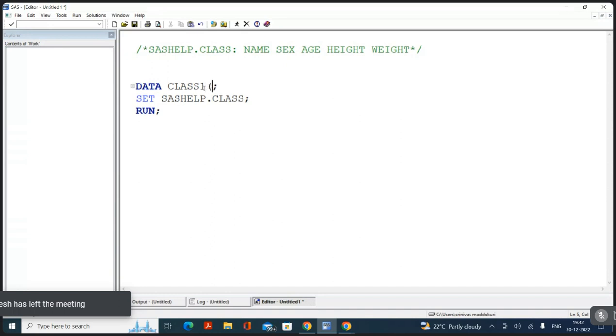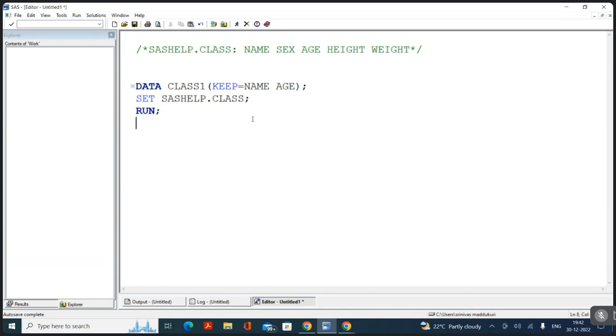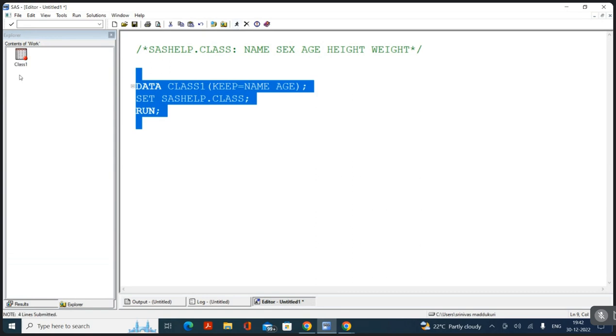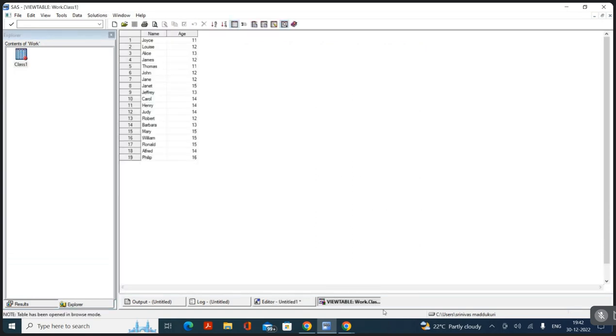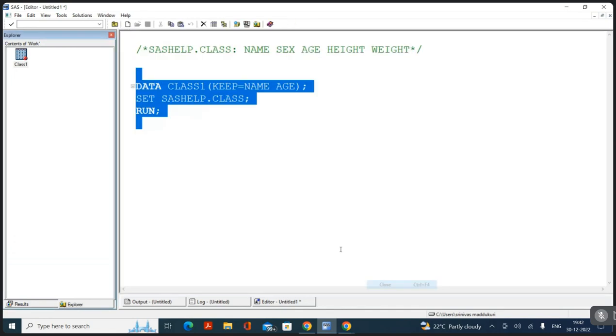Data, open the parenthesis, keep is equal to name, age, close the parenthesis. Yes, excellent. This is what we have learned during the data statement, isn't it? Yes, sir. If I execute the program, I'm going to have a class 1 data set. In that, I'm going to have name and age.